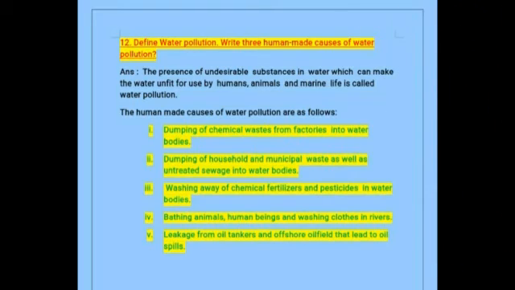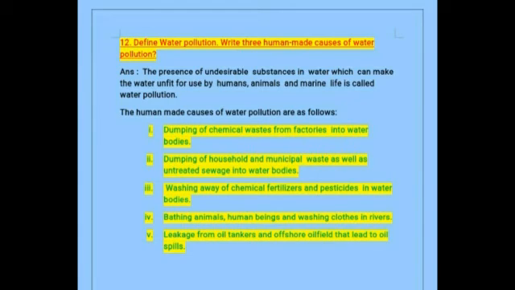So the next question, define water pollution and write three human-made causes of water pollution. So first you have to write what is water pollution. So the presence of undesirable substances in water which can make the water unfit for use by humans, animals and marine life is called water pollution. And human-made causes of water pollution are as follows.